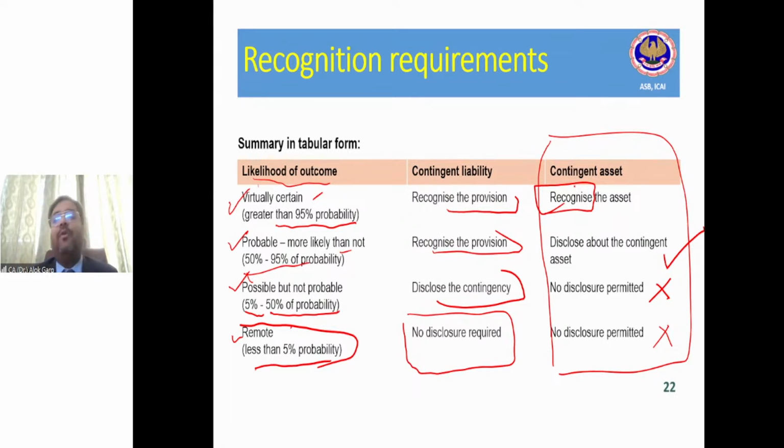For example, in the case of a remote probability, let's take an example of income tax. In income tax there is a kind of target also. Every assessing officer has to meet a collection target of, let's say, 50 crore. I'm just taking an example. The company has filed a return and every expense was allowed in a particular year. In the next year, the target was increased, and the AO has disallowed certain expenses.